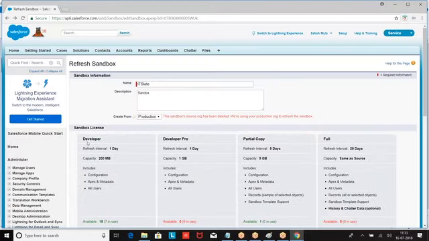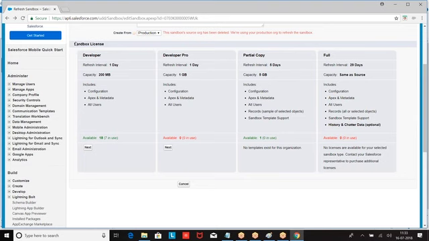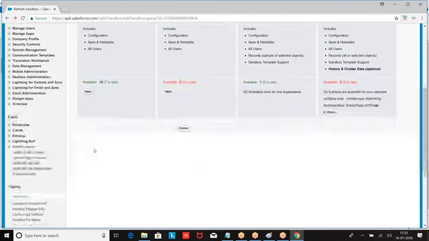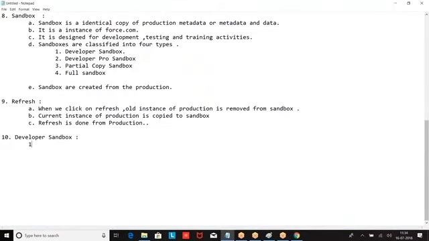Now they are asking about the developer sandbox. When I say developer sandbox, right now whatever is there in the production, the complete metadata is copied and a new account is created for me. So developer sandbox is a copy of production's metadata.